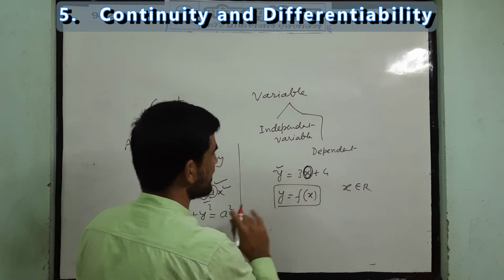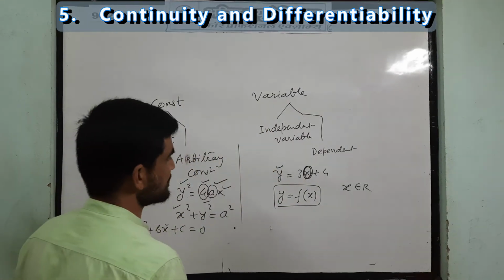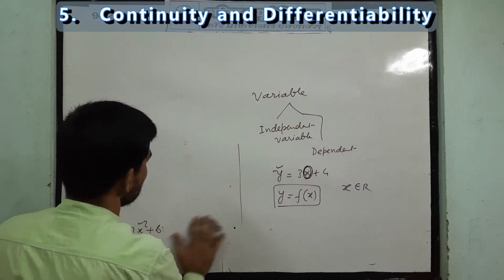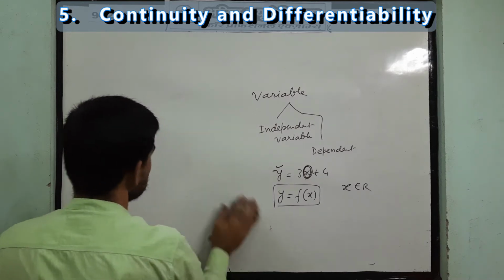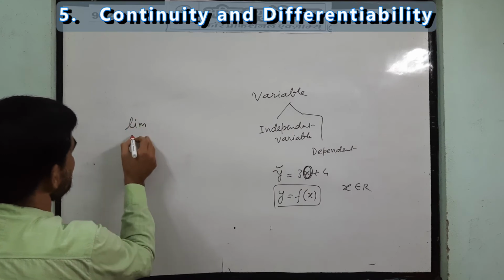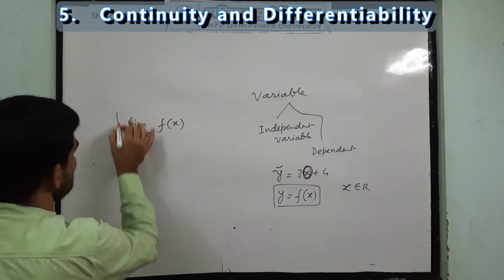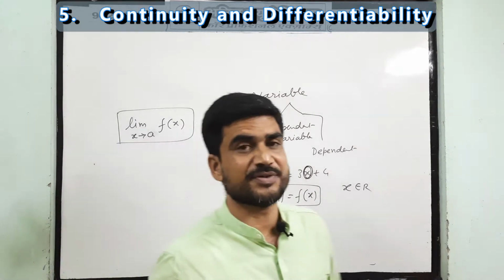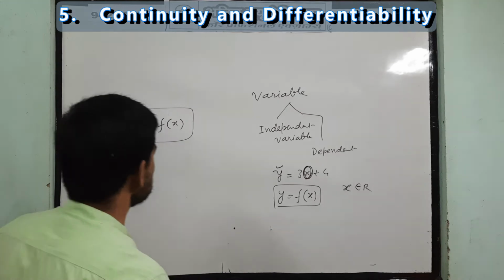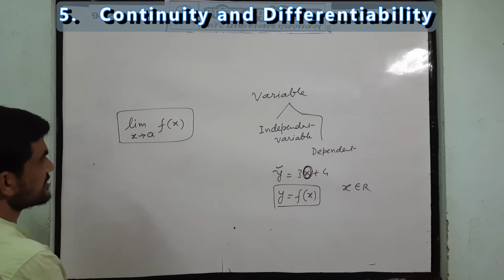We have seen a variety of functions, which we will discuss later again. Then in 11th class, one of the very important topics we studied was the limit of a function, and how to solve the limit. When we write like this, it is called the limit of a function. Sometimes when the function is not defined at a particular value, we can still define the limit, and we also know how to find the limit. There are certain methods to find the limit.